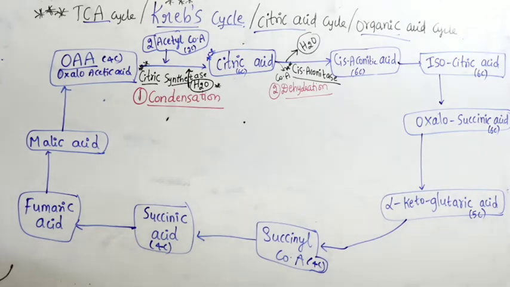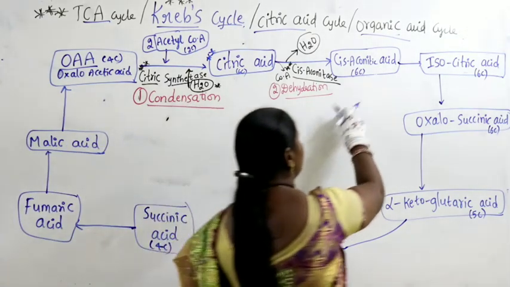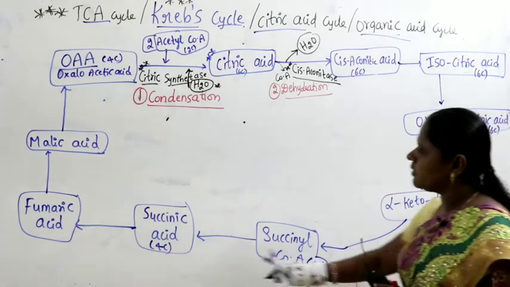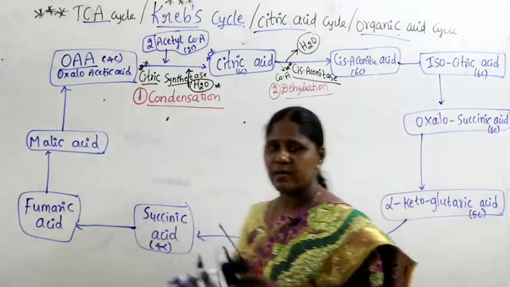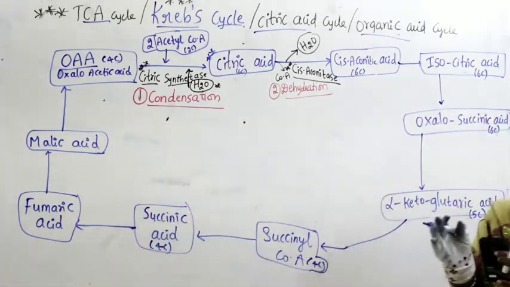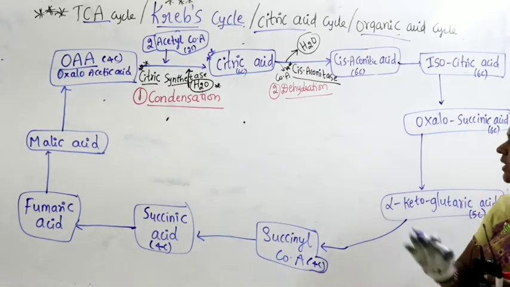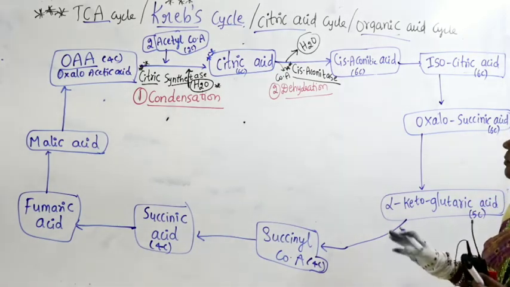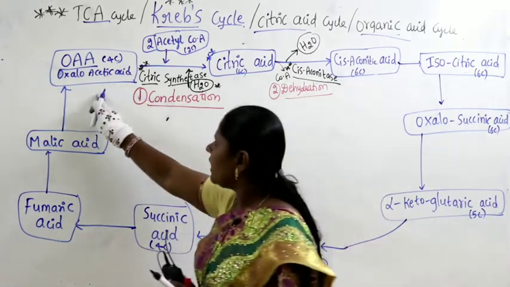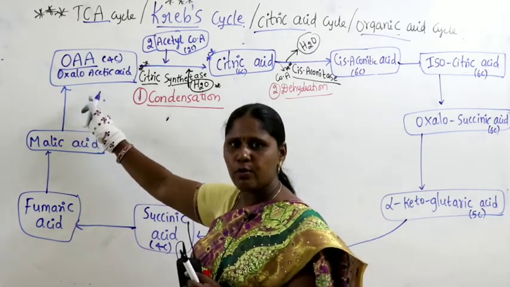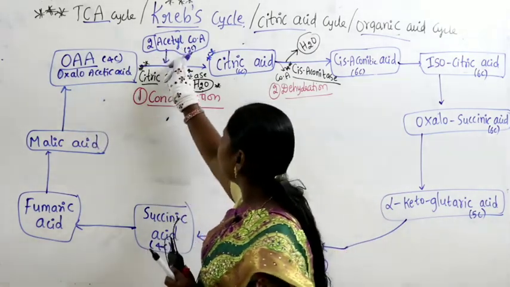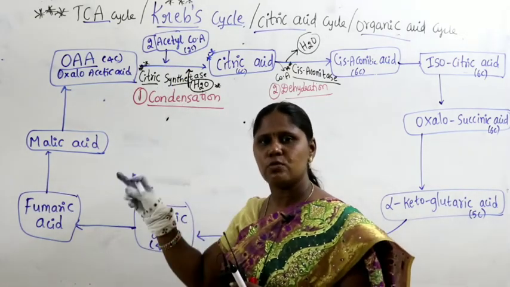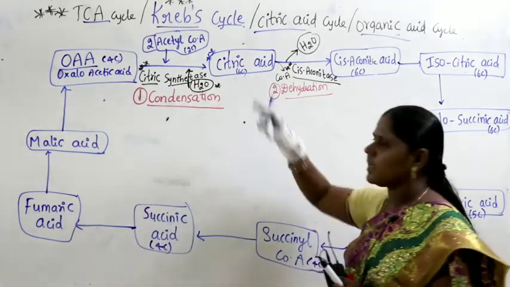So now concentrate on learning all the substrates. First draw the substrates and try to learn them one after the other. What comes next? Then it becomes very easy. So I will try to give it in a very easy form so that you can practice. Take one white paper, practice only substrates. OAA, oxaloacetic acid, 4 carbons, combining with acetyl CoA, 2 carbons, 4 plus 2, 6 carbons, that is citric acid.